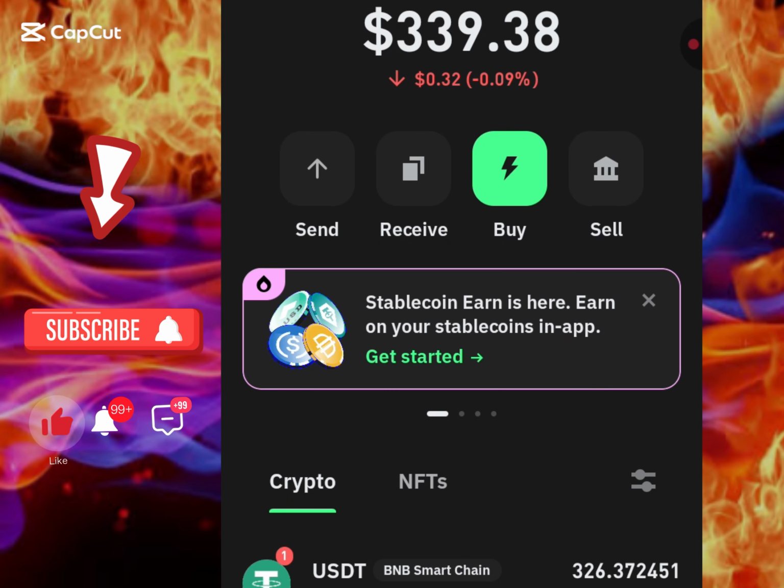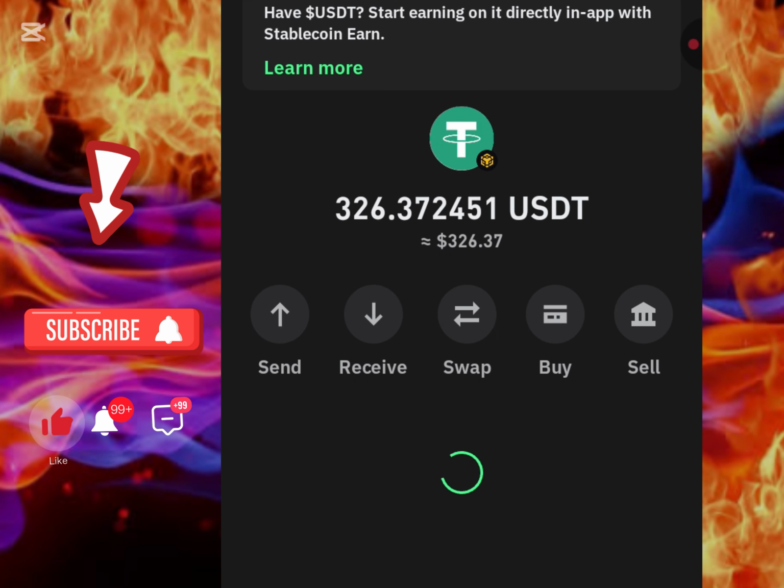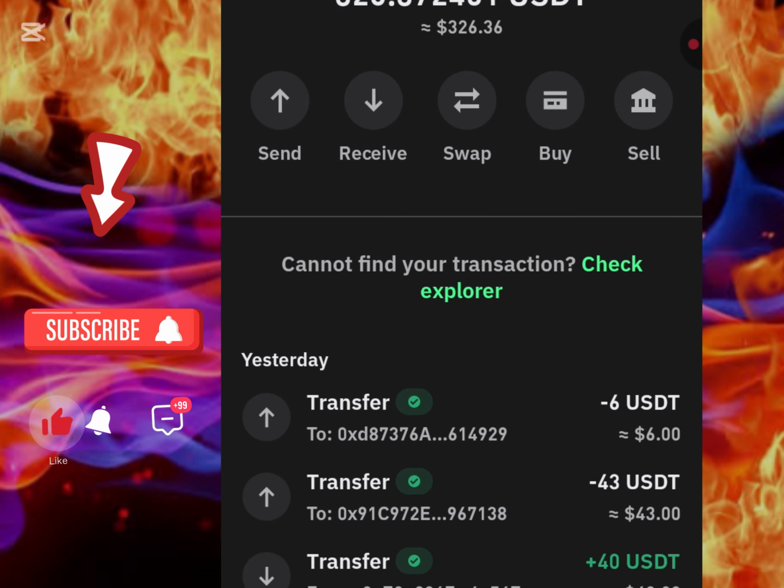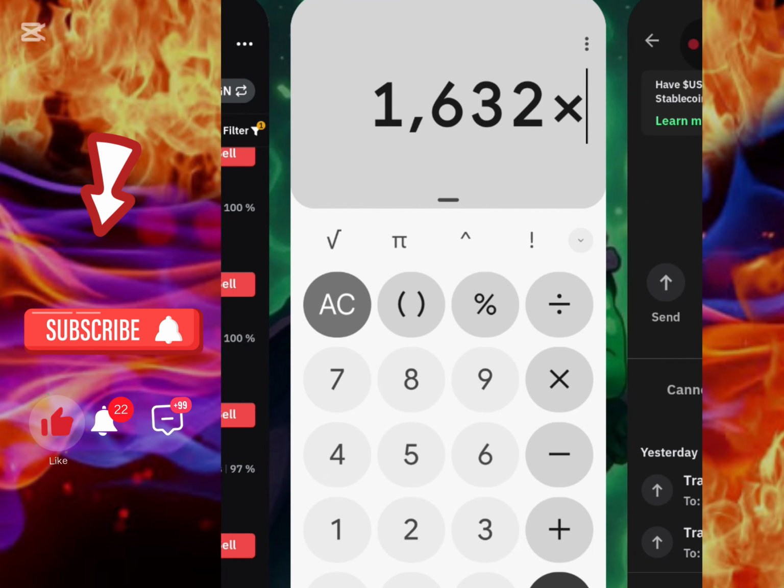Hello, good day, friends. I'm super excited to introduce to you all another new quantitative platform that you can actually earn from. As you can see, this is a live wallet account that I'm going to be making a withdrawal from.